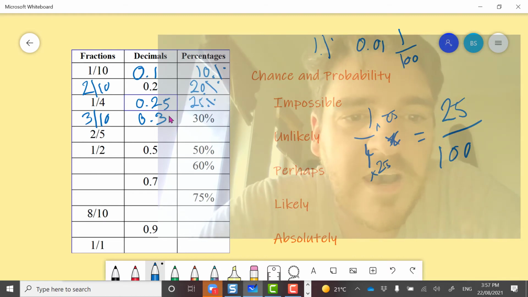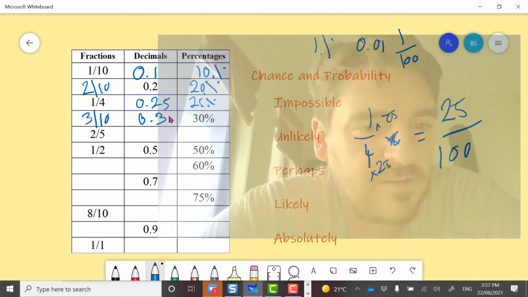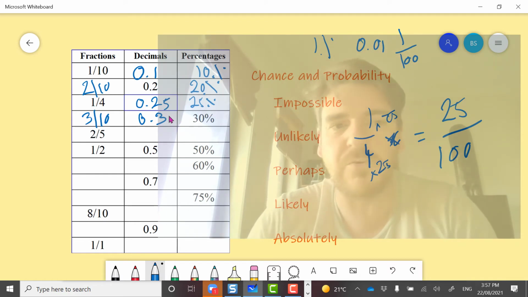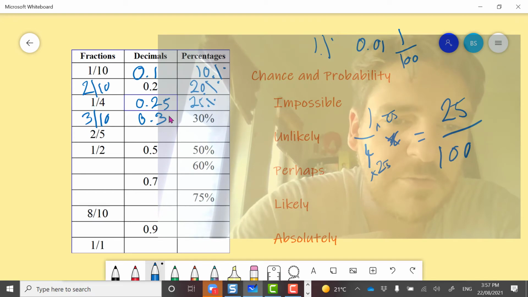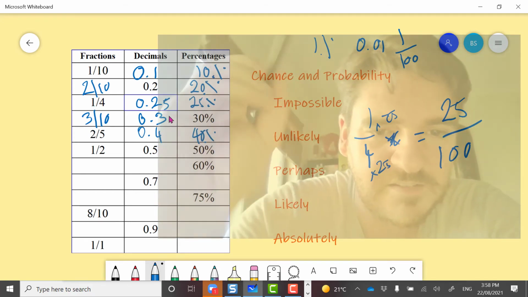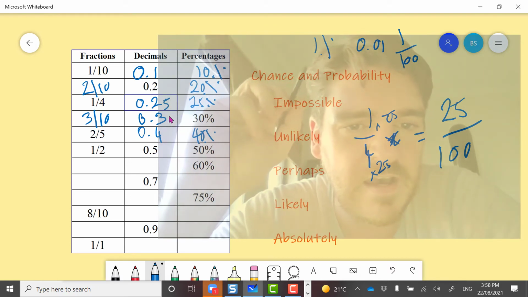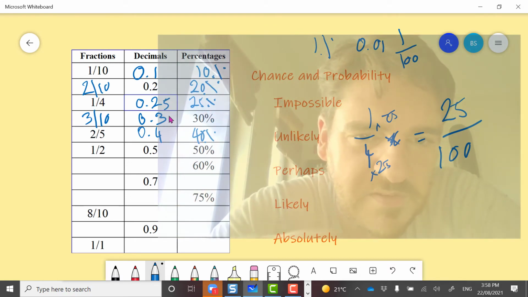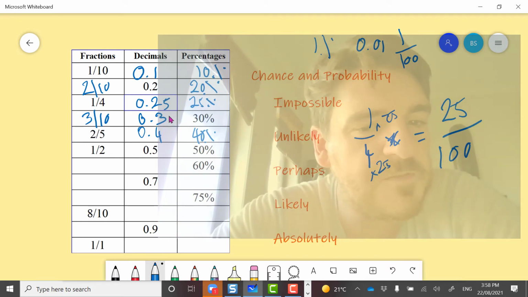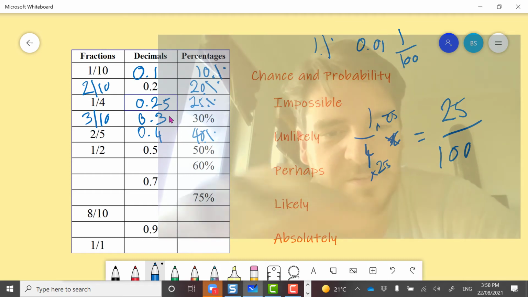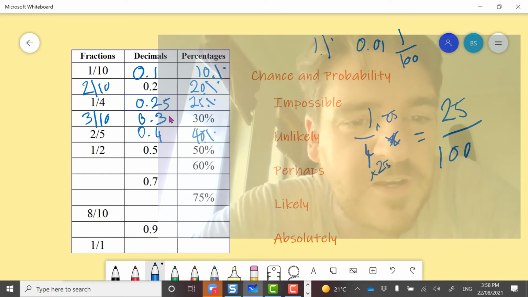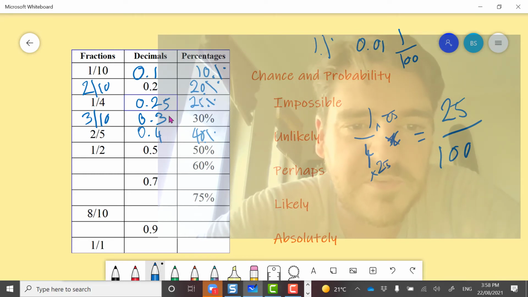Now, 2 out of 5. I want to turn that into a fraction out of 10 to get my decimal. So 2 out of 5 as an equivalent fraction is 4 over 10. So that would be 0.4 and 40%. Don't stress if they're one way or the other. Right, 1/2 is the same as 0.5, same as 50%. You could do all the equivalent fractions of 1/2 and it's still going to equal 0.5 or 50%.